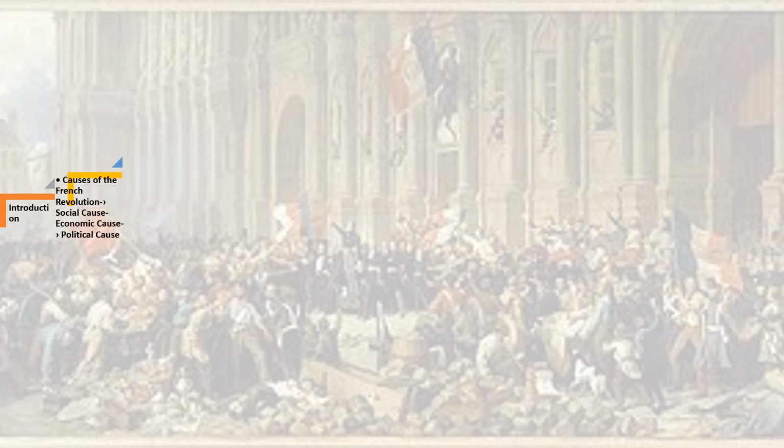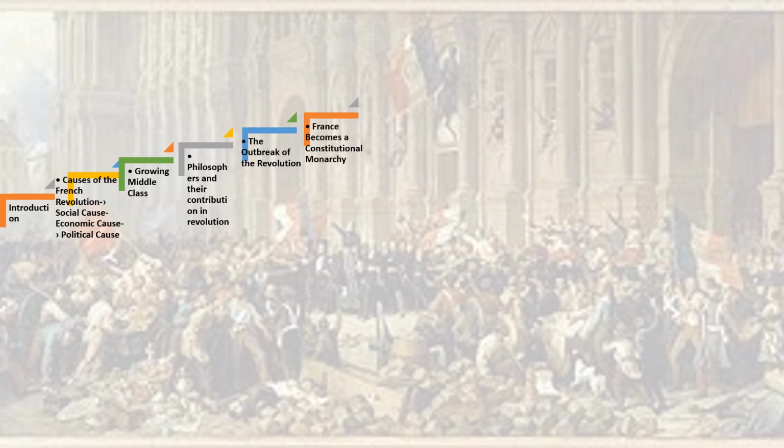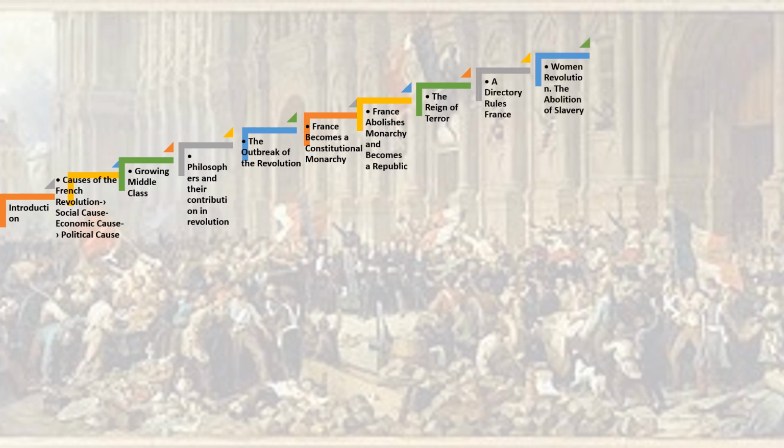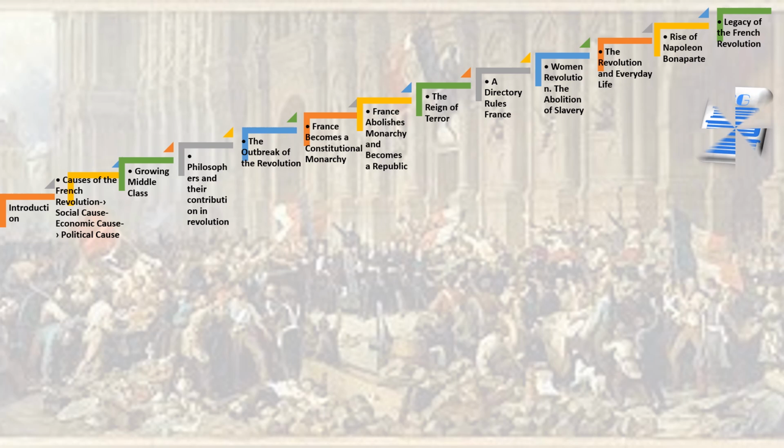And then we are going to discuss the causes of the French Revolution: social causes, economic causes, political causes, the growing middle class, philosophers and their contribution to the revolution, the outbreak of the revolution, France becomes a constitutional monarchy, France abolishes monarchy and becomes a republic, the Reign of Terror, the Directory rules France, women's revolution, the abolition of slavery, the revolution of everyday life, the rise of Napoleon Bonaparte, and the legacy of the French Revolution.